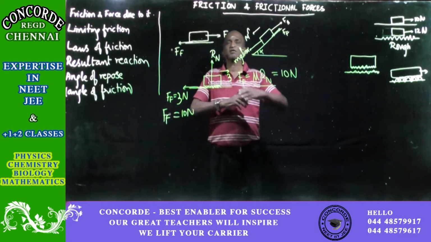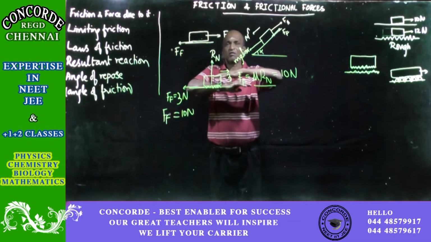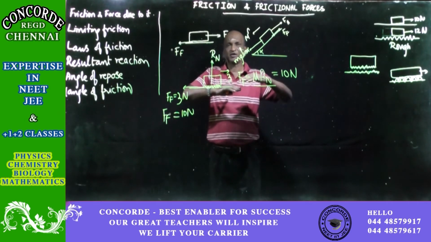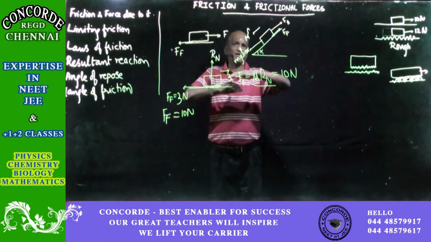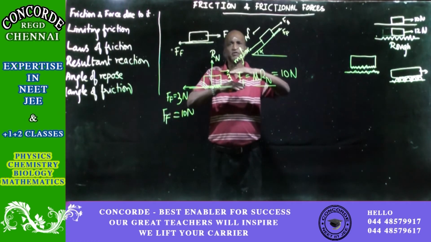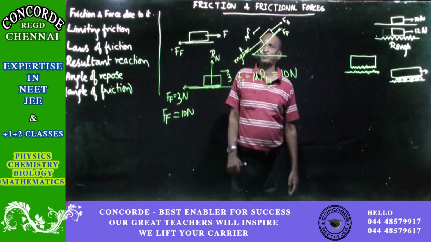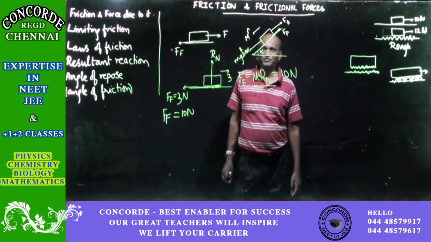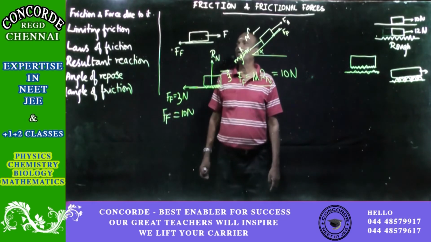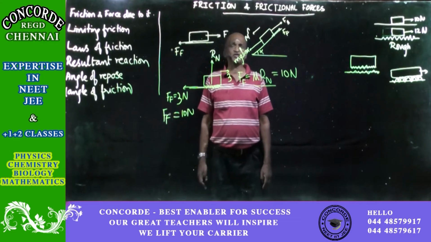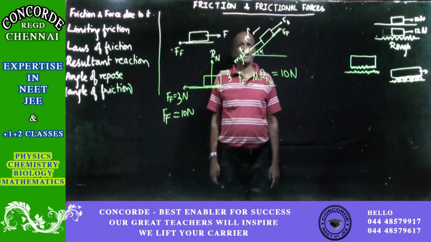So, when two bodies are moving, the table is moving with 2 meters per second, the body is moving with 4 meters per second. So 4 meters per second is greater. So 4 minus 2, the relative motion will be equal to 2 meters per second. Opposing that relative motion, we have the frictional force that will exist. Okay. Then, this is the first law. The frictional force always opposes the relative motion.